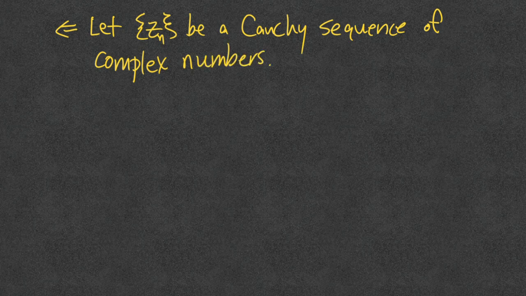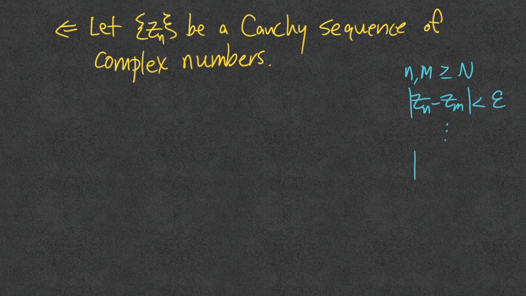What are we trying to show? Well, I'm actually going to do a little bit of scratch work. So what we're going to show ultimately is we know that it's Cauchy, which means that for n and m beyond the threshold, we know that z sub n minus z sub m can be made as close as I want to each other. And somehow from that, I want to show that as a result, the difference between z sub n and z is also going to be less than epsilon.